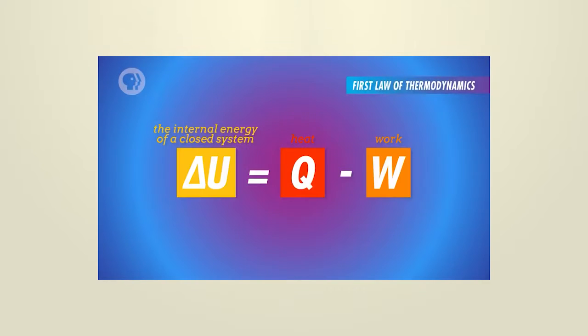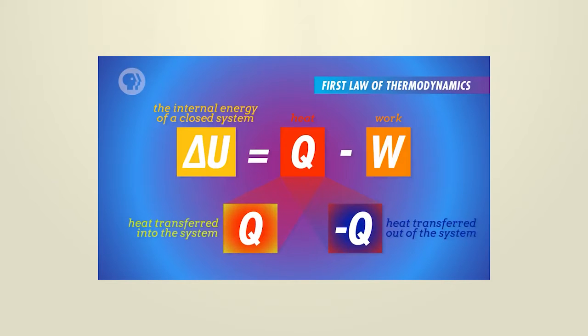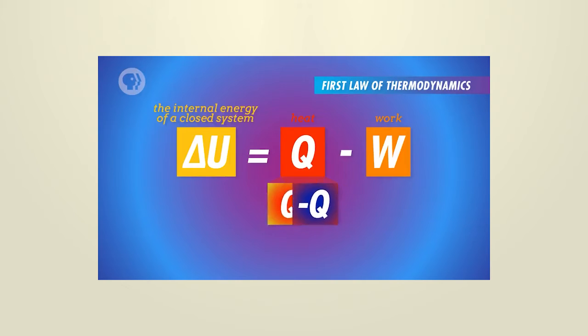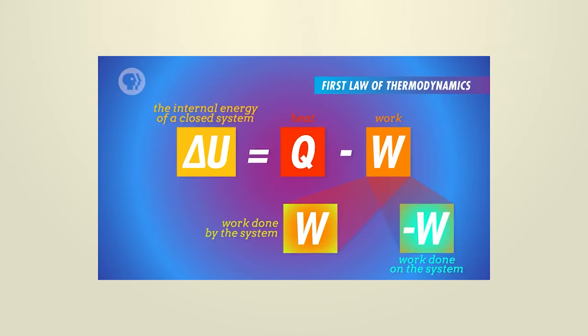Rewrite the first law like this: the energy U, that is internal energy, of a closed system is equal to Q, the heat transfer to the system, minus W, the work done by the system. In other words, energy cannot be created or destroyed, only transformed.